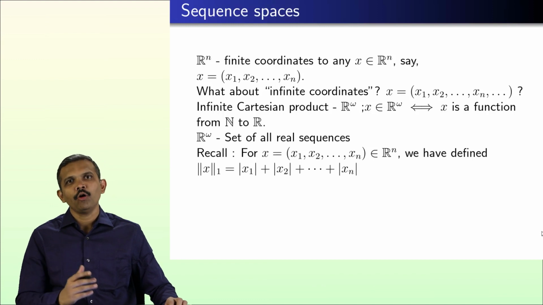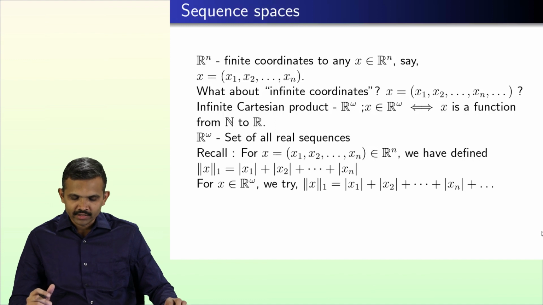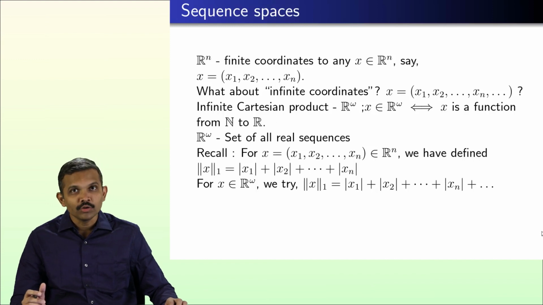It is simply the sum of the absolute values of each of the components, that is mod x1 plus mod x2 plus and so on up to mod xn. We can try to have a similar norm on R omega. Norm 1 of x we can define as mod x1 plus mod x2 plus mod x3, but now we do not want to stop because there are infinitely many terms.